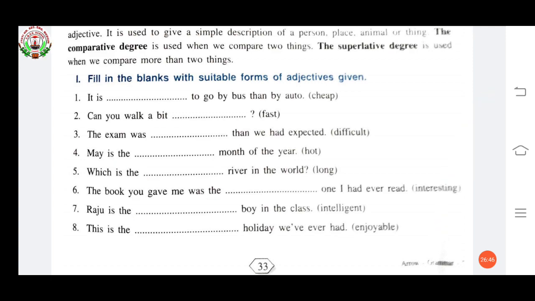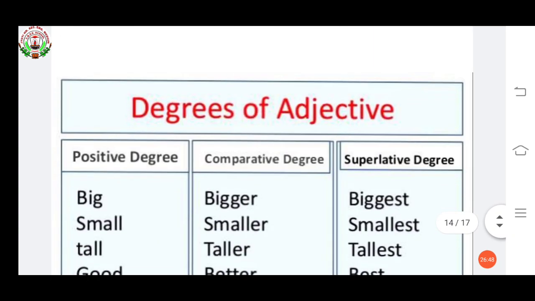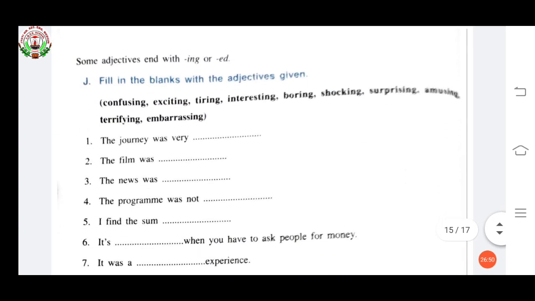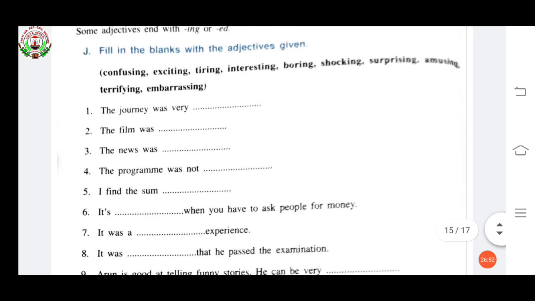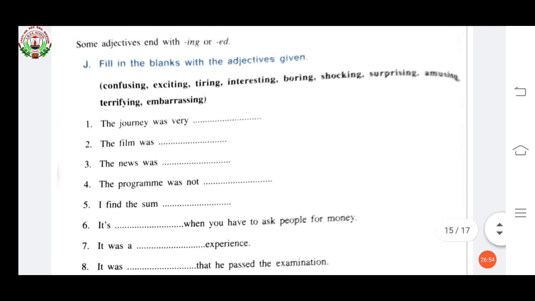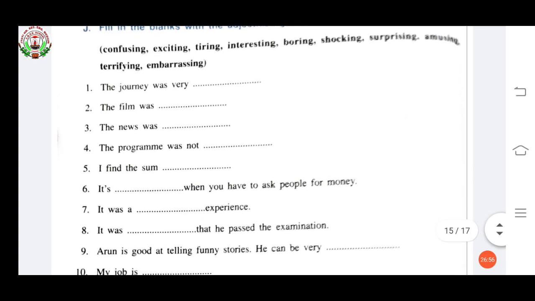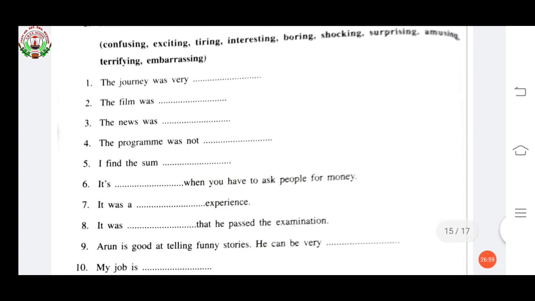Now, come to the next exercise. Fill in the blanks with the adjectives given. The journey was very, adjectives are given in bold letters, as you can see. The journey was very tiring. The film was boring. The news was shocking. The program was not interesting.